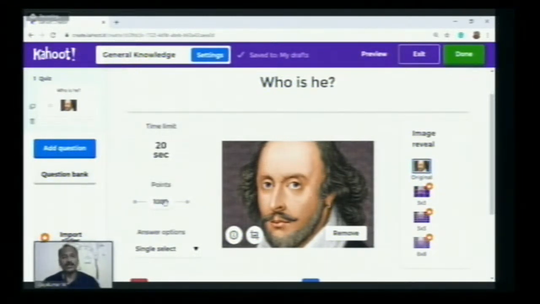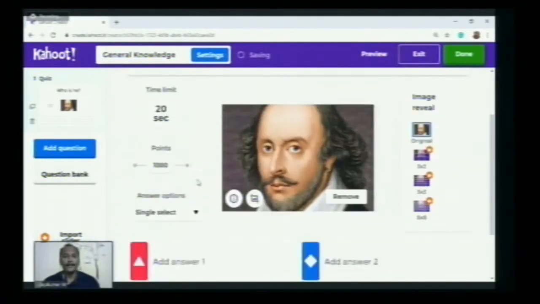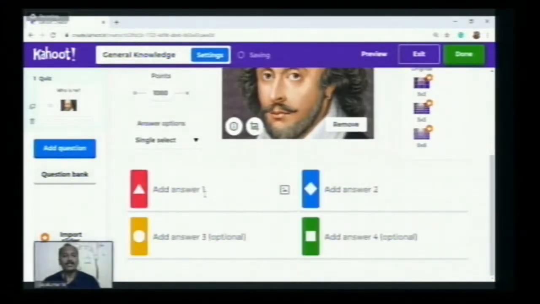And points are also given there. By default, the points are given as 1000. You can change to either 2000, or you can just scroll and move from 0 to 1000 and then 2000. These type of points, you can make some changes according to your question set. And now it's time to give the answers. So here we have 4 blanks.